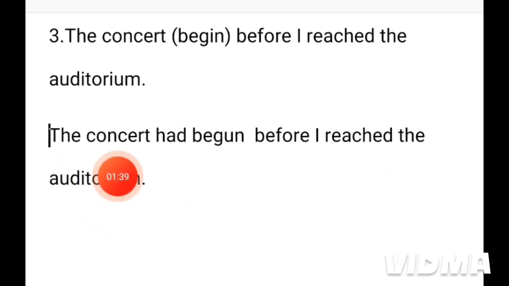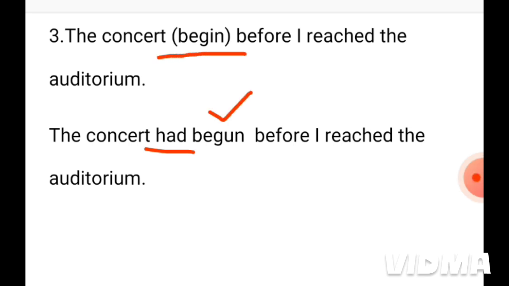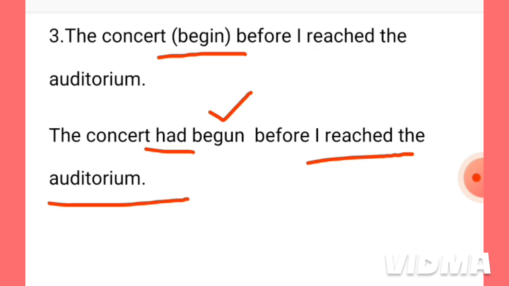So we have to keep this part of the sentence in the past perfect tense. And that is why we have used here a had, and this is the past participle form of the main verb. So in the past perfect part of the sentence, we have to use a had and the past participle form of the main verb. And this part of the sentence has been kept in the simple past tense. So when two incidents happen consecutively in the past, then we use this type of past perfect tense.